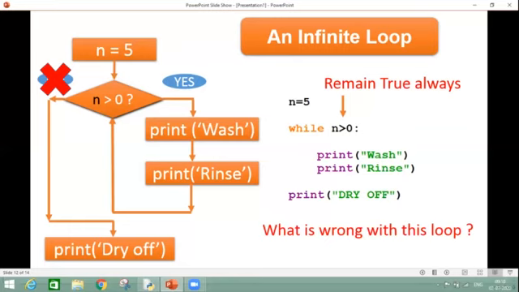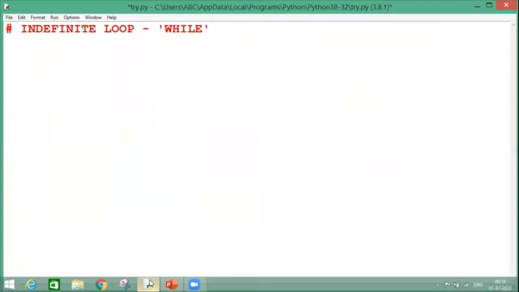But before moving ahead onto the solution, I must show you a coding example for the same. I'm taking the value of n as 0 and checking the condition as n is greater than 0 or not.